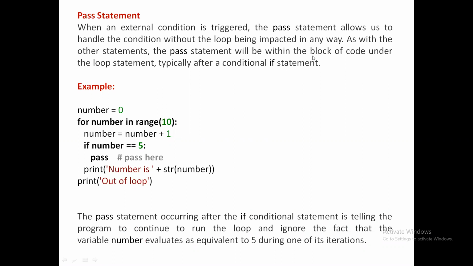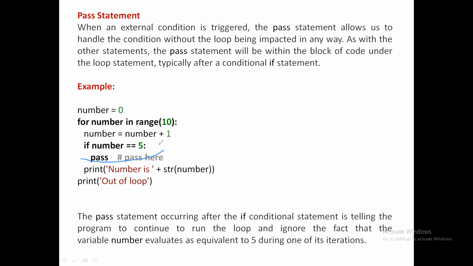With the pass statement, nothing will happen. If number is equal to 5, just ignore it and continue with the loop. Just ignore it and continue with the normal execution of the loop.